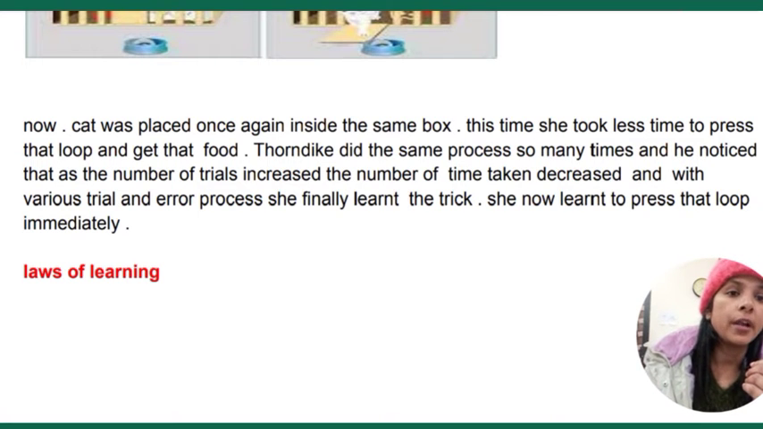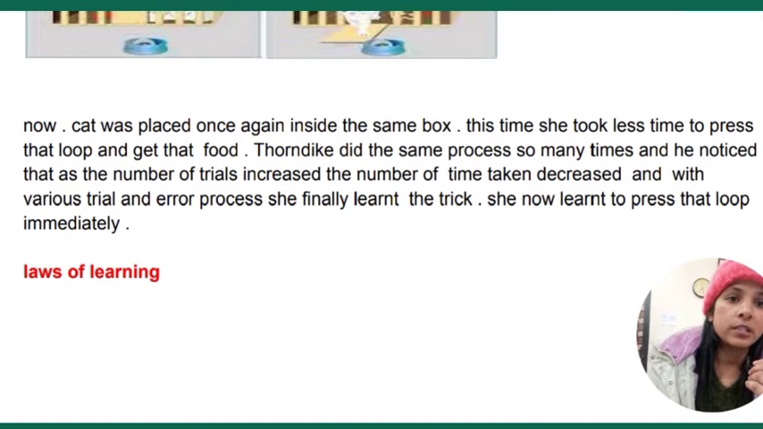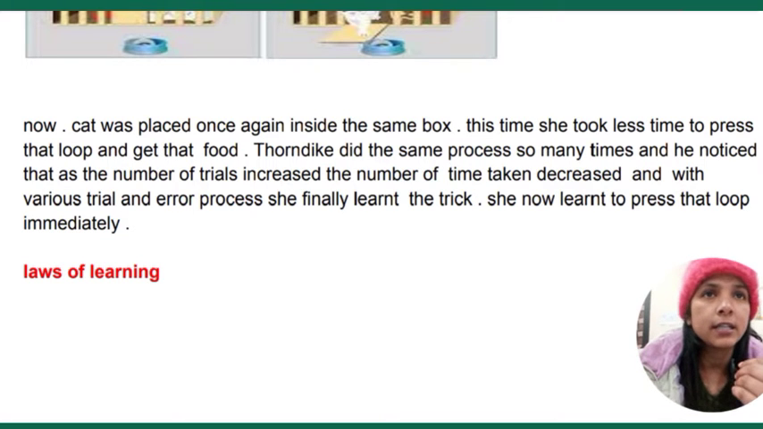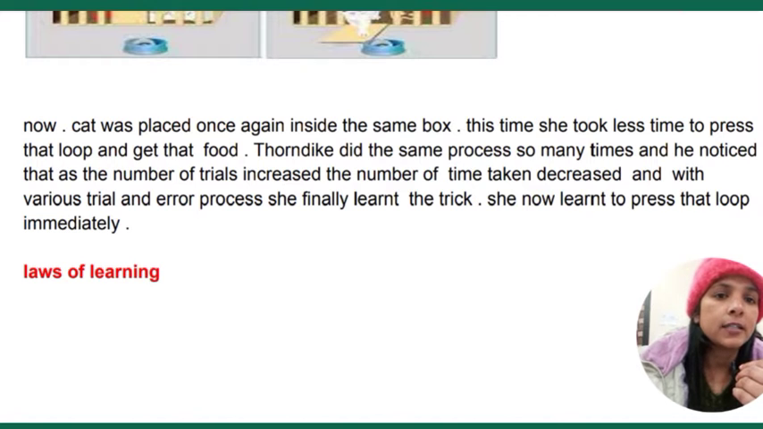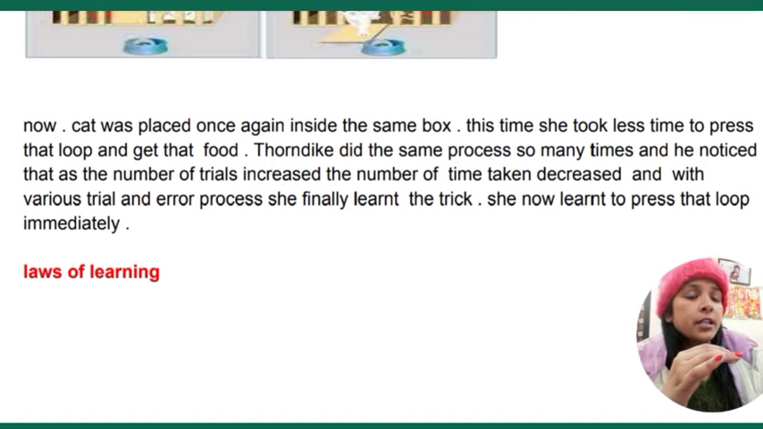So after a few trials, what Thorndike realizes is the number of trials increased, the time taken decreased, because earlier the cat was not able to come out of that box, but after repeating the same thing again and again she came to know how to come out of that box, and at the last when she was kept inside that box she quickly pressed that button and came outside that box.